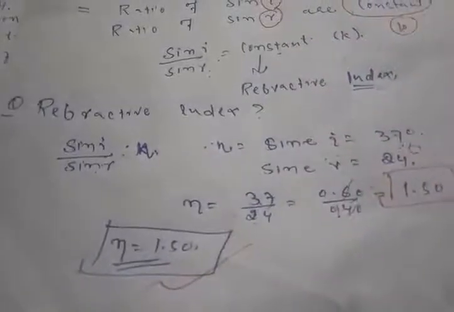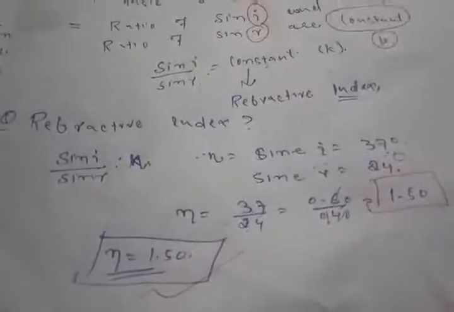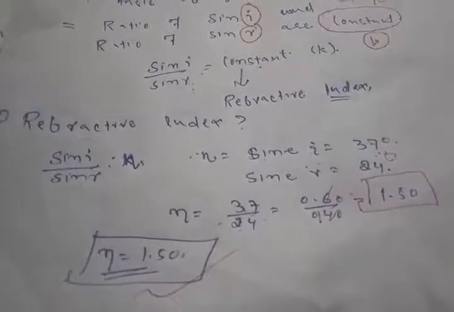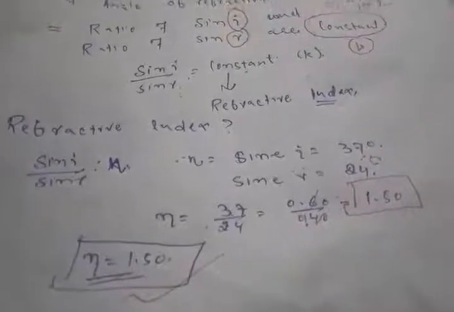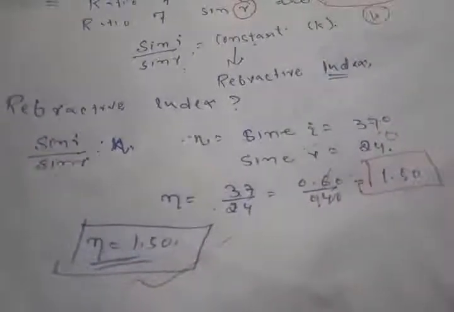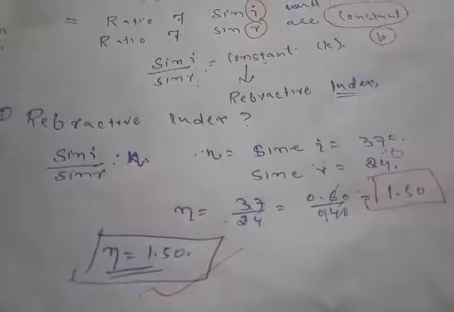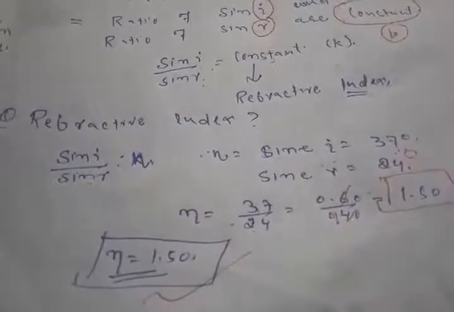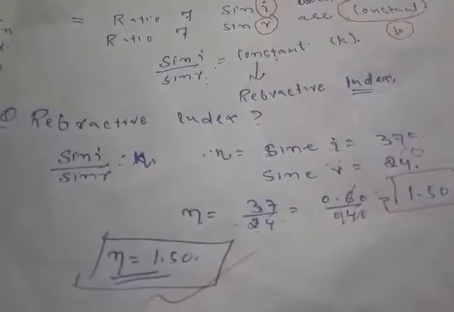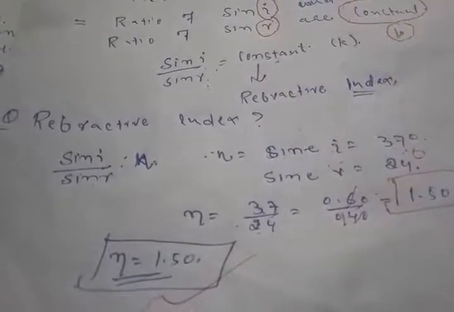So the value of the constant, or the refractive index of light, can be explained with the help of the second law, which was given by Snell. In this law he explains that when a ray of light travels from a denser medium to a rarer medium, the intensity of the light is already low in the denser medium.